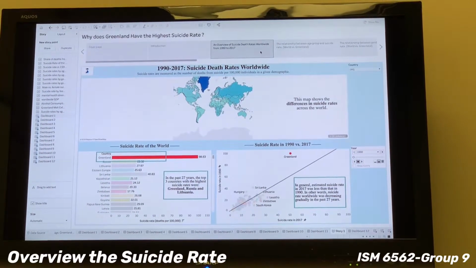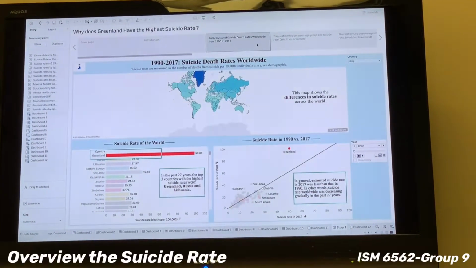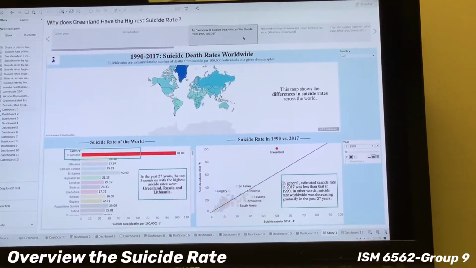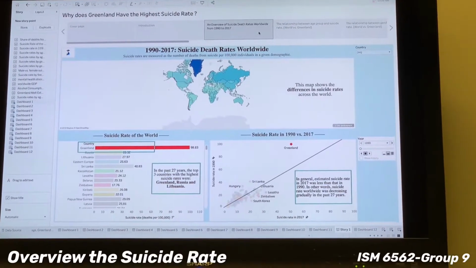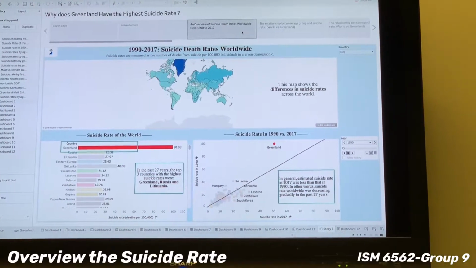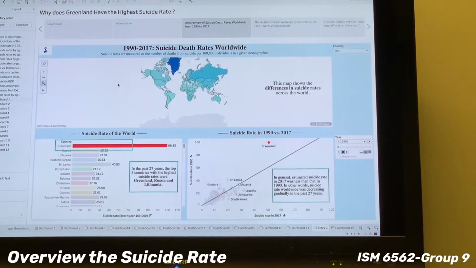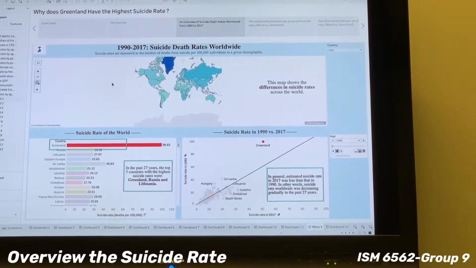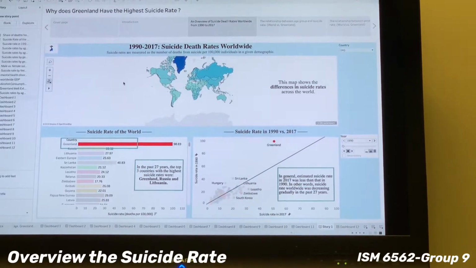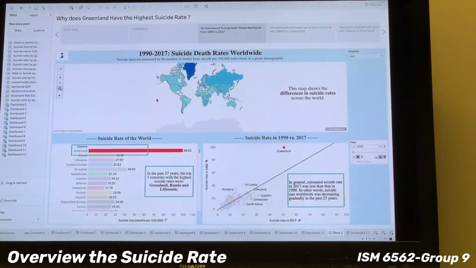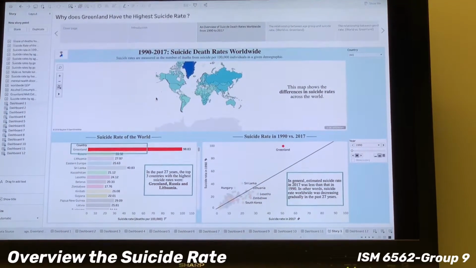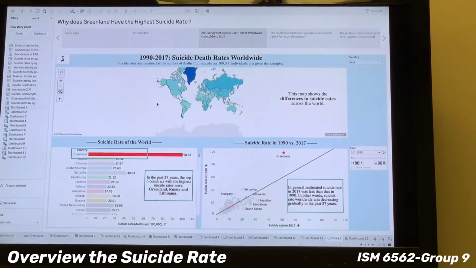For our first chapter, we are going to overview the global suicide rate from the 1990s to 2017. We first use the map chart to overview the suicide rate across the world. By looking at this map, you will see that Greenland has the darkest color.